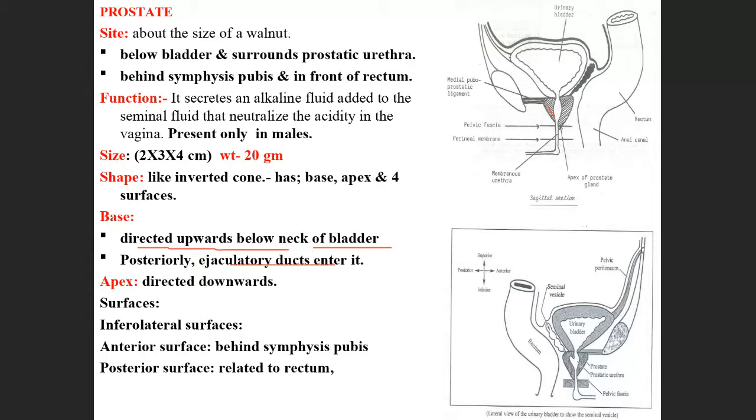Ejaculatory duct is present in the posterior part of the prostate gland, and the apex is directed downwards. On the anterior surface, what is there? Anterior surface is behind pubic symphysis, and posterior surface is related to rectum.